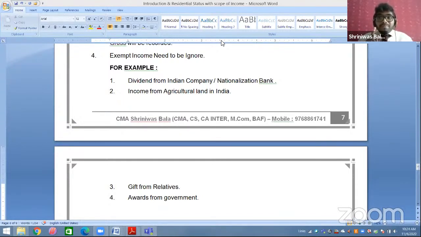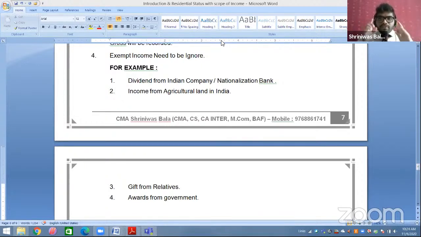Now, sir, what if there is a foreign company? Every time keep the difference in your mind. They have clearly said Indian company or nationalized bank is exempted. If in the question they give you a foreign company dividend or a cooperative bank dividend, keep in mind that it is fully taxable. And if it is fully taxable, then you have to record it. Then you have to check whether it is Indian income or foreign income. If it is Indian income, record it as Indian income; if it is foreign income, record it as foreign income.